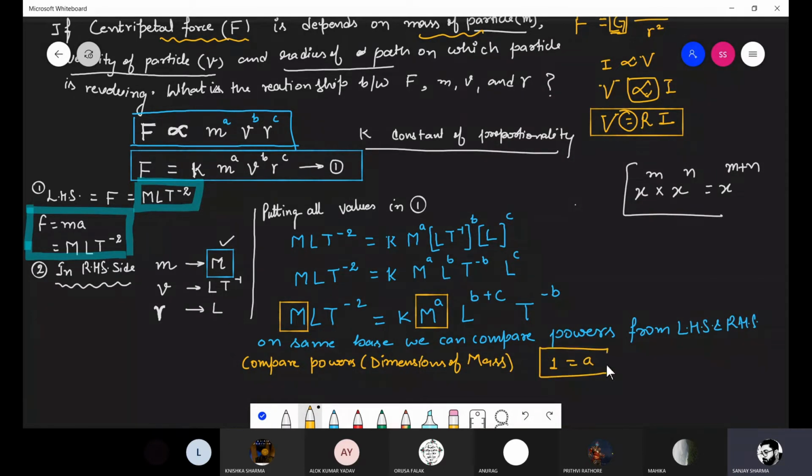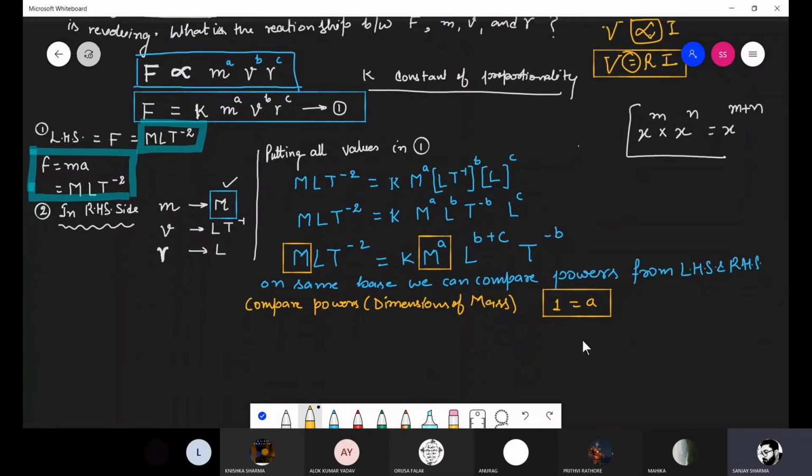This will be a. Fine. Now, what is the next step? Compare dimensions of length.